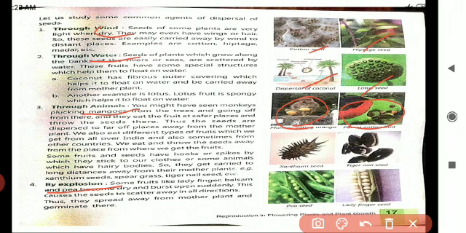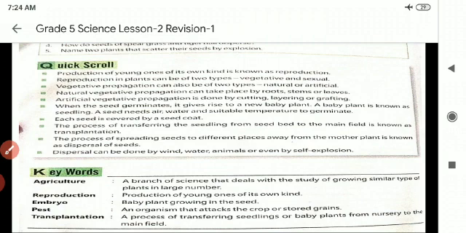Children, they will eat it and simply throw it off on the ground. After a long time, we will get a new plant with the help of that. The next one is explosion. The examples given here are the pea seed and the lady's finger seed. Sometimes some fruits like lady's finger, balsam and peas become dry and burst open suddenly. At that time it will scatter away and spread into the soil, and we will get a new plant.